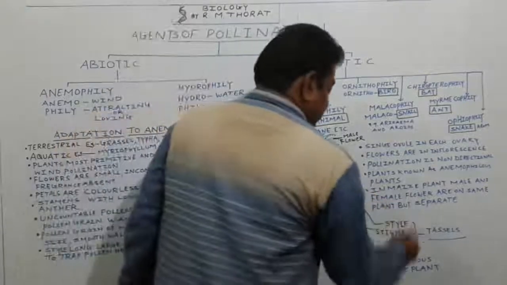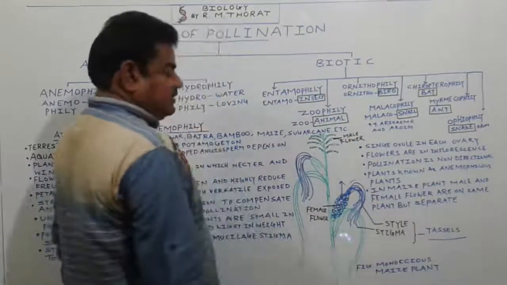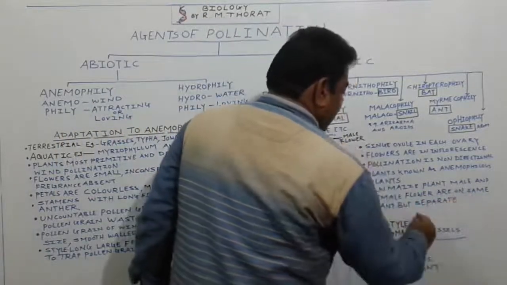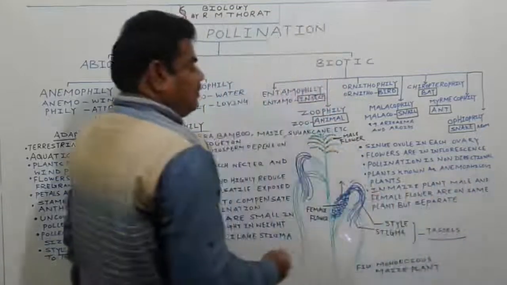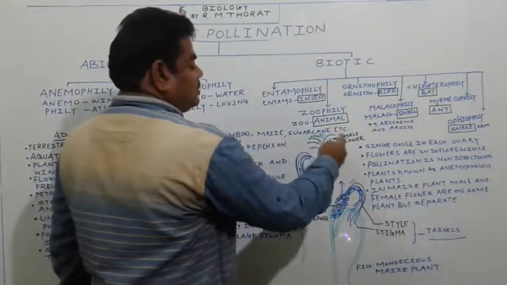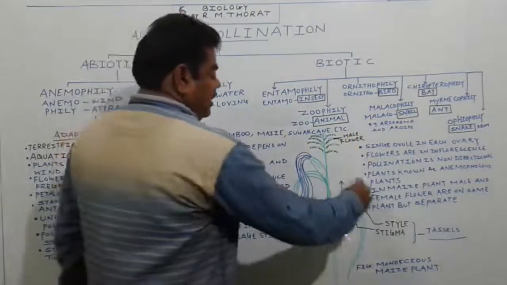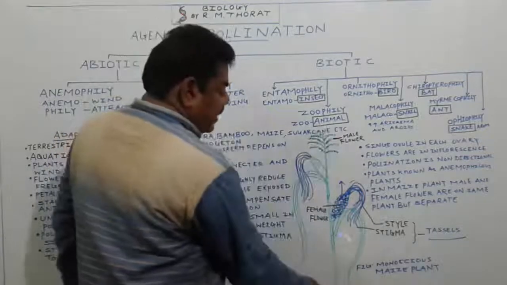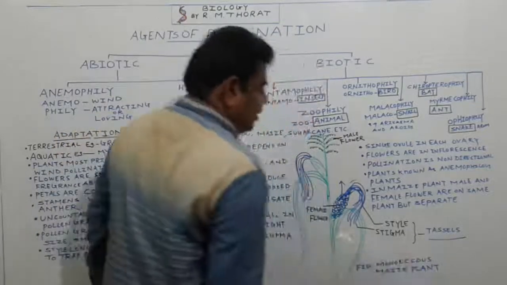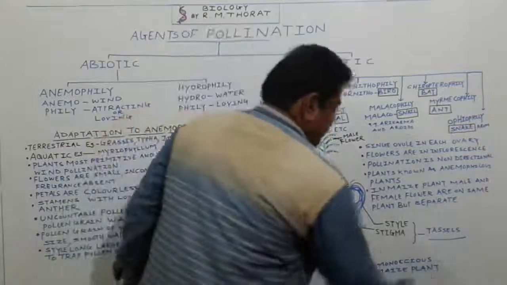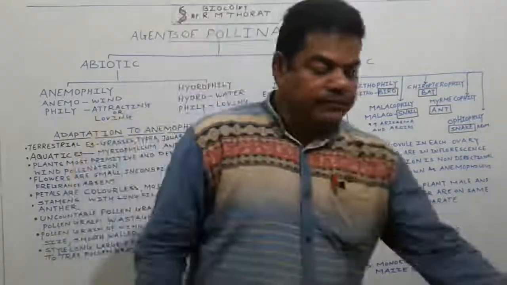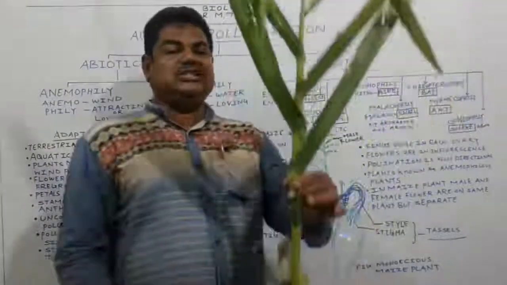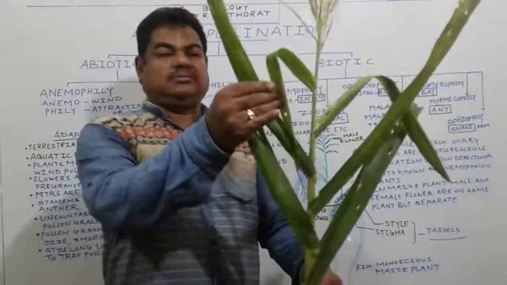Then in the case of maize, this is a plant, we call it maize. In the case of a maize plant, male and female flowers are on the same plant, but the male and female flowers are separate. See here this one, the inflorescence of male flowers. See here the inflorescence of this female flower. Male flower, female flower, they are present on the same plant. We call it a monoecious plant. In the case of this maize plant, Zea mays, a monocot plant.